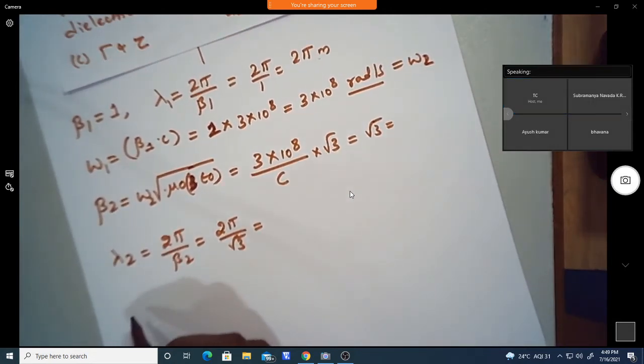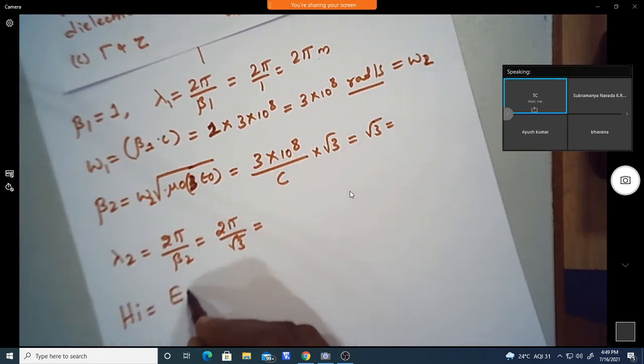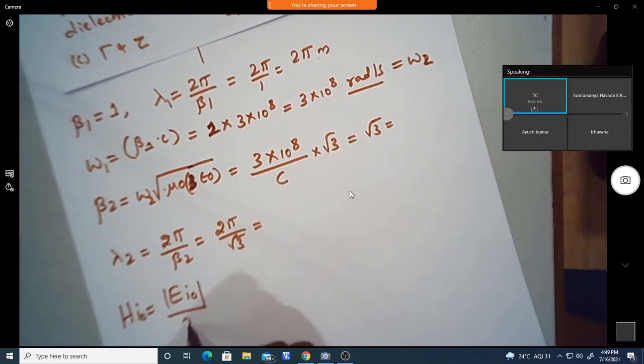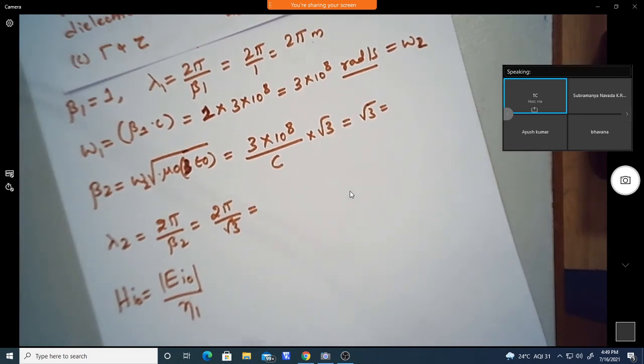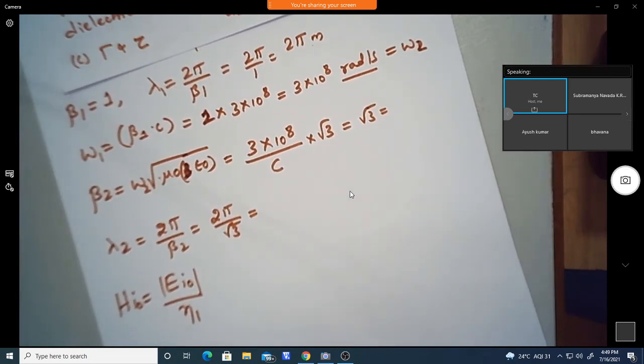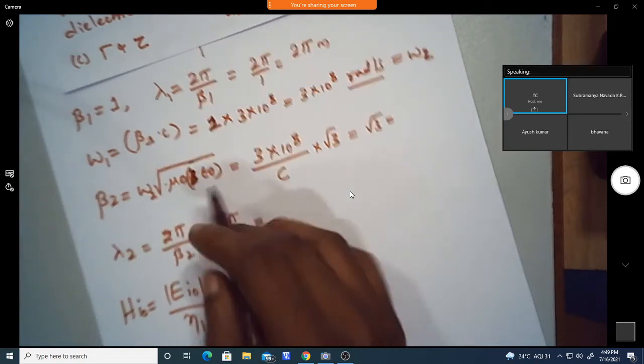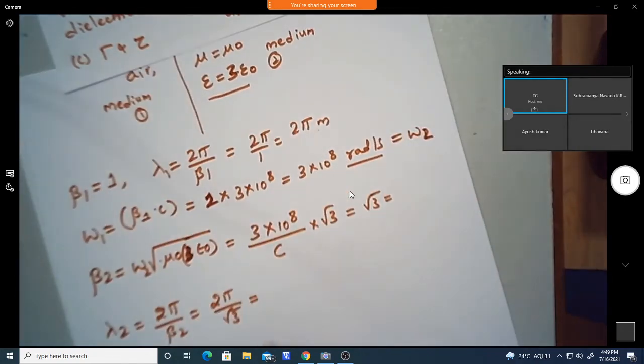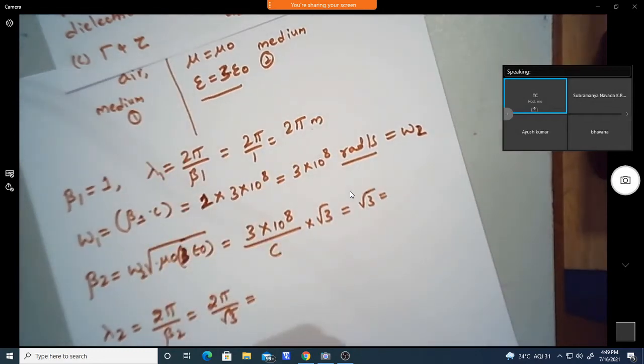Now we can find Hi. As I said, the magnitude of Hi naught is the magnitude of Ei naught divided by eta 1. Since it is in air, eta 1 is 120 pi, and Ei naught is given as 10.